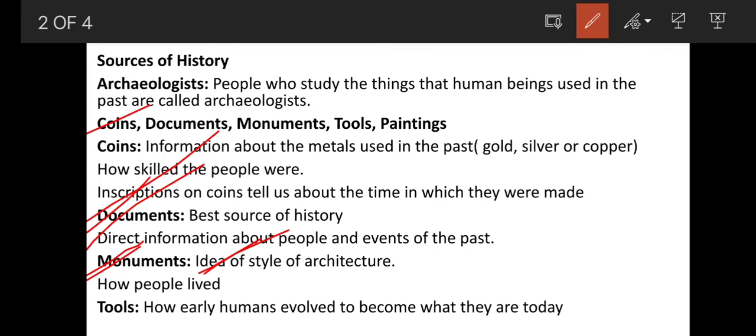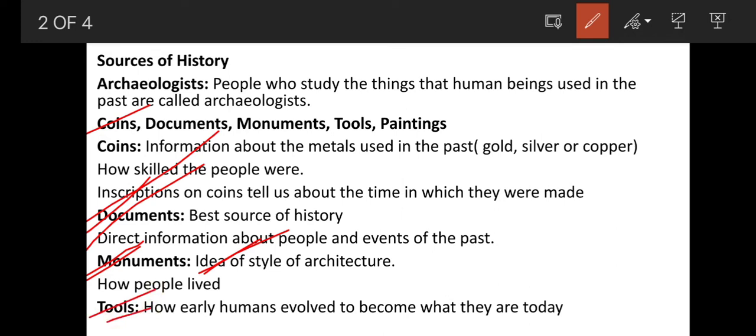Okay, how skilled the people were, what were the designs, what were the styles and designs used by the people in the past, their arts and architecture. And also through monuments we get information about how people lived. Okay, next, which is the next source?